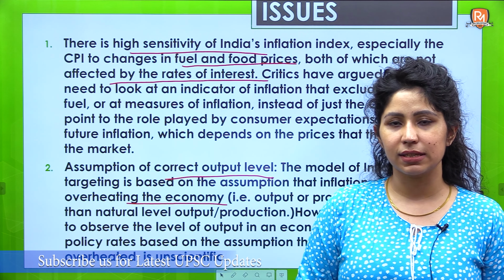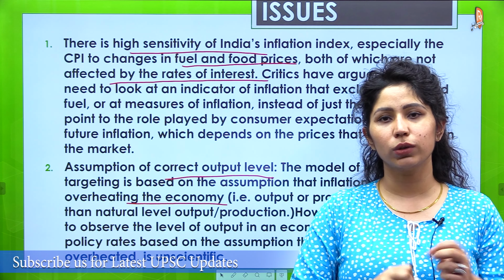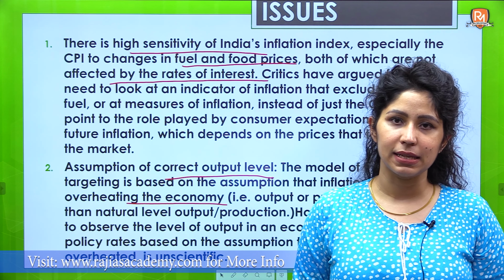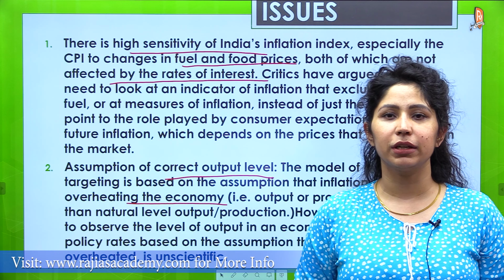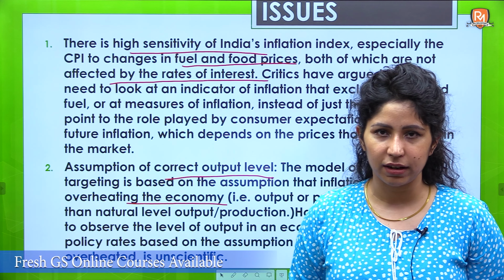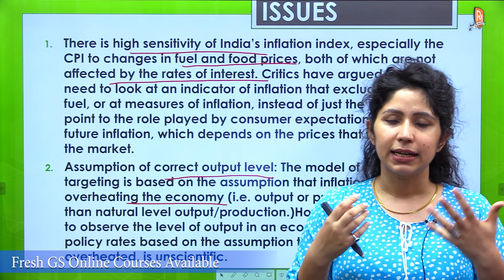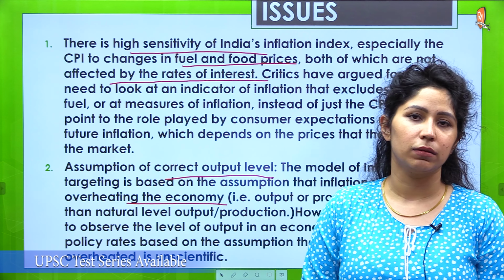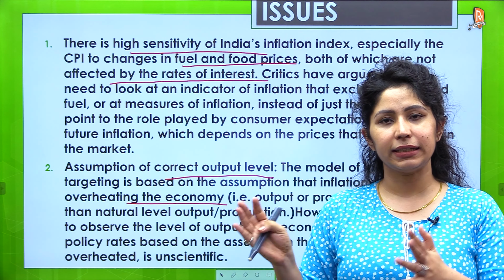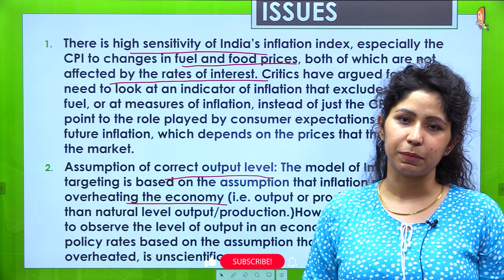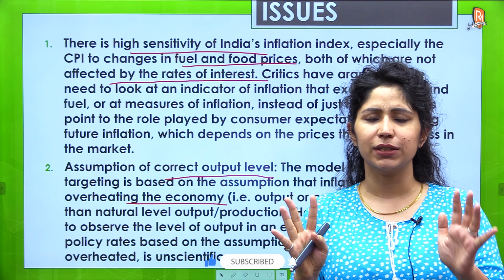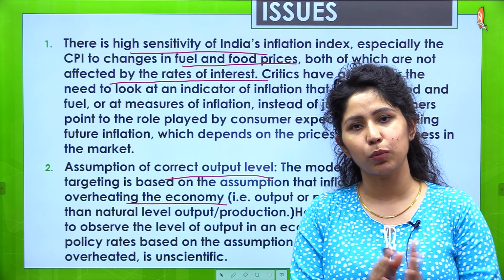Now what are the issues? This is the second part of your answer. Whenever issues or solutions are asked, try to take a point format. Answer in point format. It would make the examiner very clear that you know this answer. Whenever a concept has to be explained, take a body paragraph approach. In comment answers, take a body paragraph approach, and wherever these are very direct answers when you're asked to write about issues, we'll take the point format. These are very descriptive points, but just use 1 to 2 lines maximum, or just use keywords, half sentences in your answer so that it can be completed in 150 words.